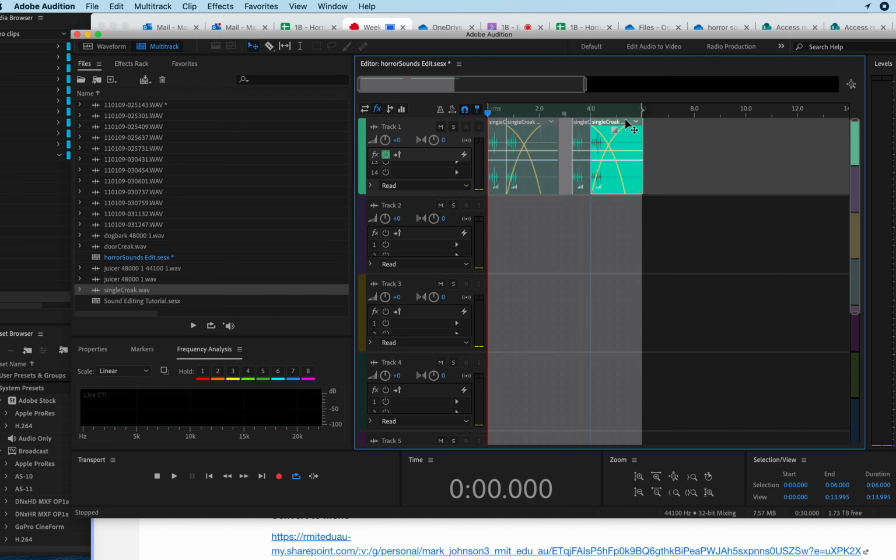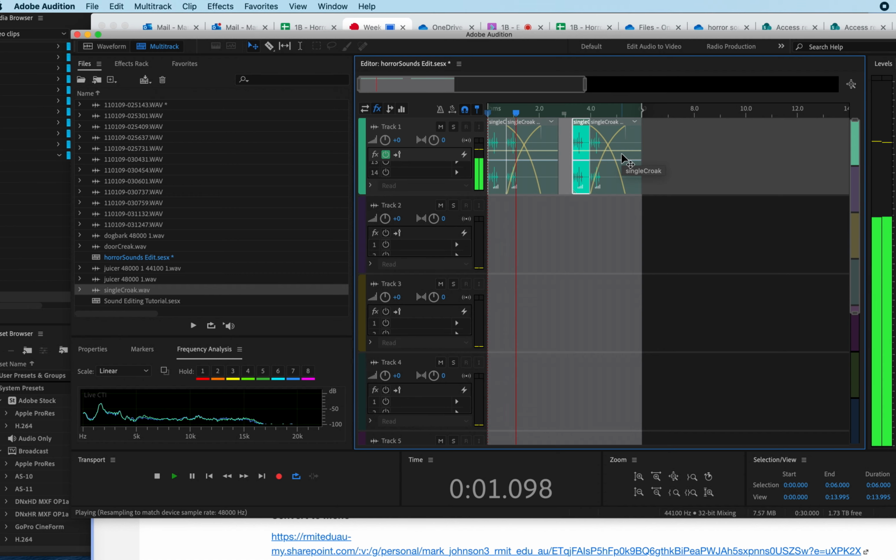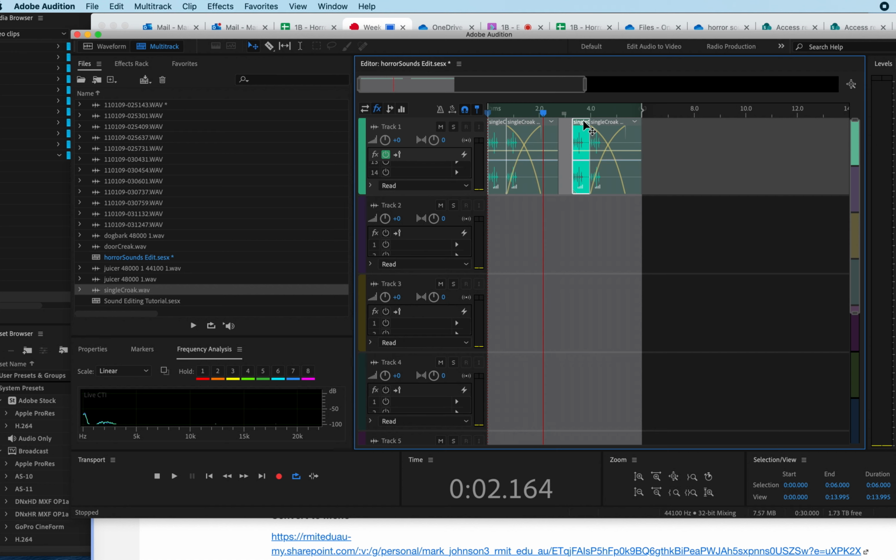It doesn't matter. Those little overlap yellow lines indicate a crossfade, so you can just drag files out and you can see them. I'm going to pull them just a little bit this way so there's enough even space. Try and get an even space between the croaks.